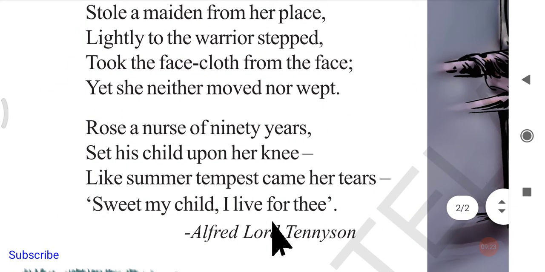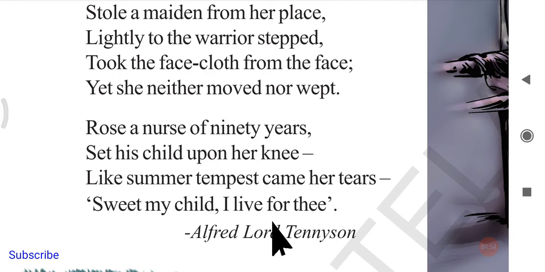She was shocked and about to die. But when the little child was kept on her knees, she had a reason to live. And what was the reason? This little child. So she said, sweet my child, I will at least live for you. She started crying, and with the cry she started another life, and in that life she will live for her child.